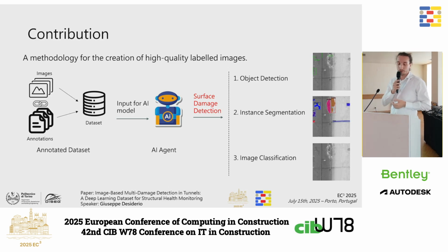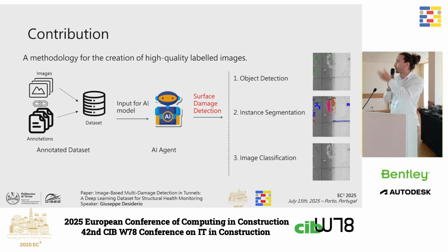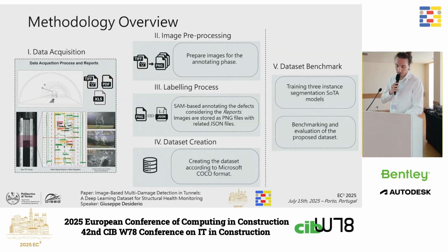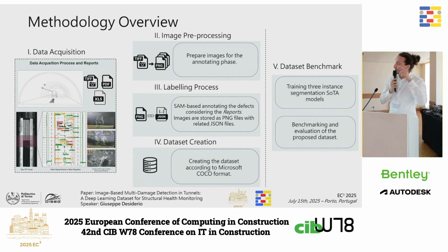We propose a methodology for the creation of a high-quality labeled image dataset in the context of tunnel environments, where you can train a deep learning framework for several computer vision tasks like object detection, instance segmentation, and image classification. Let me give a brief explanation of the journey here.